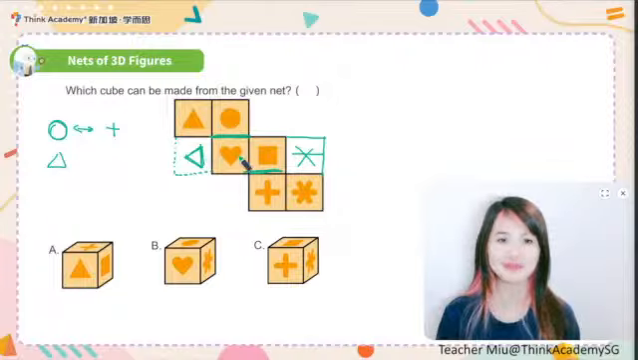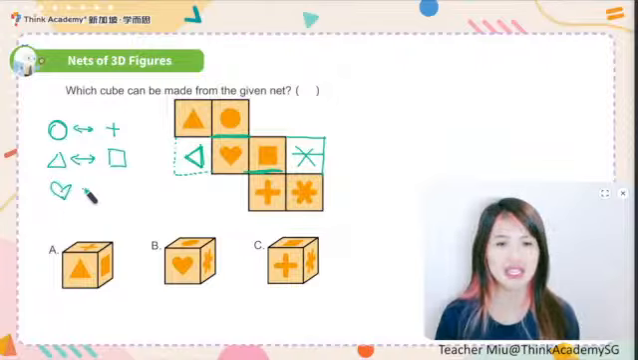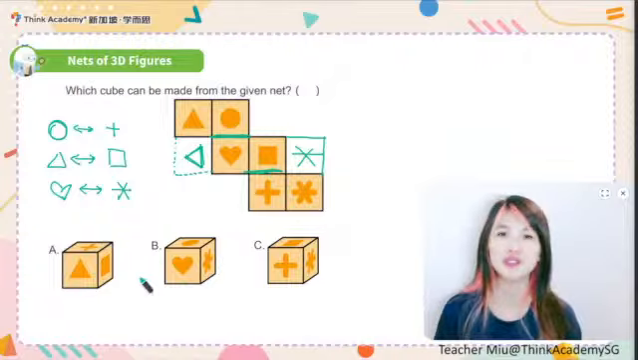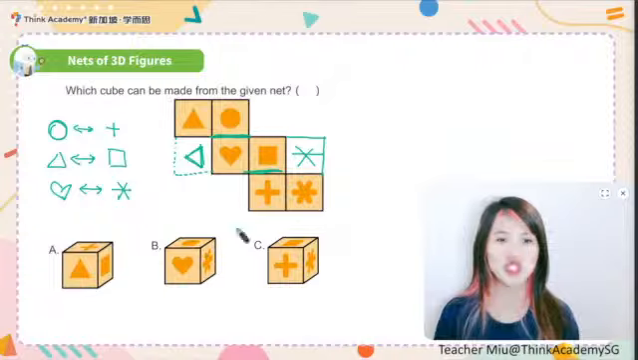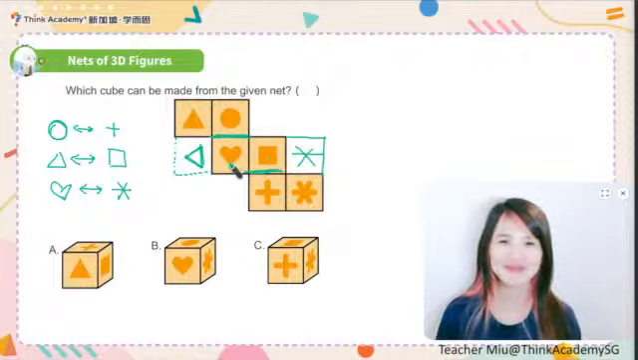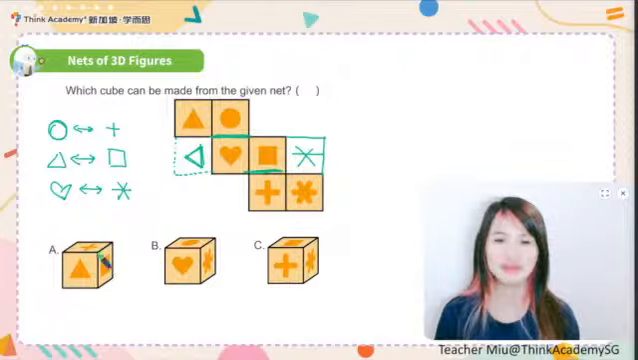Is it the heart? No, you must skip 1 to the opposite, which is the square. So for the rest, the heart is opposite to the star. If so, can you tell me which one cannot be like that? I will say, which one can be made of this? Can A be the answer? Why not?